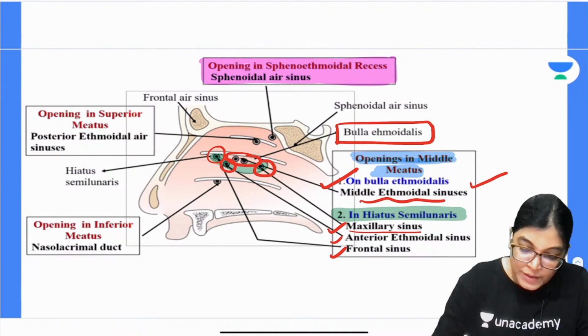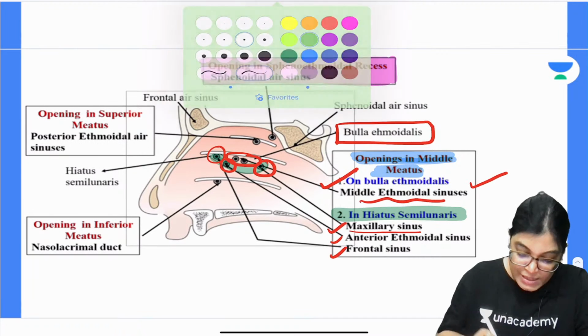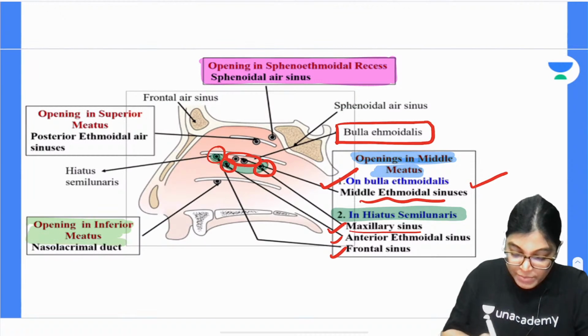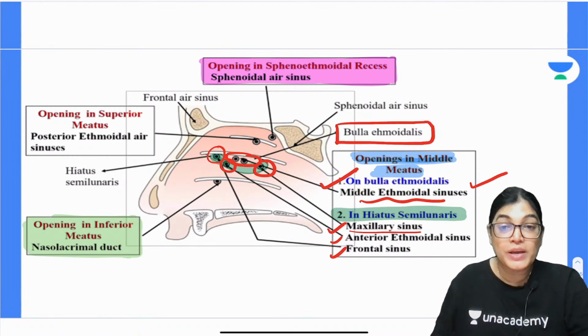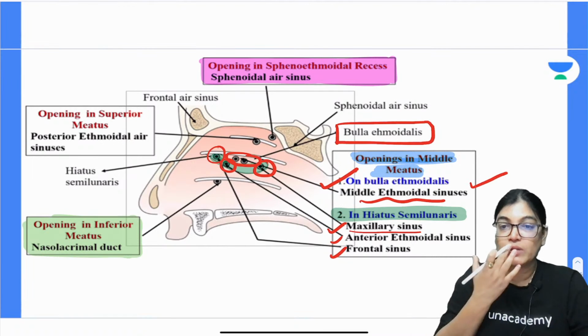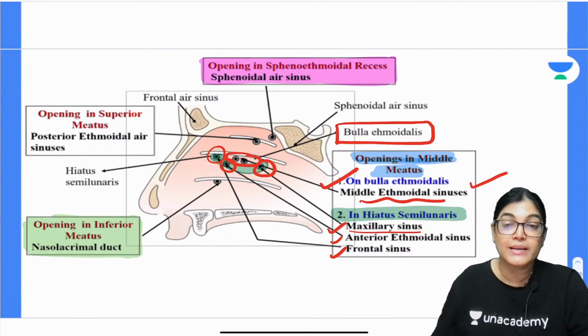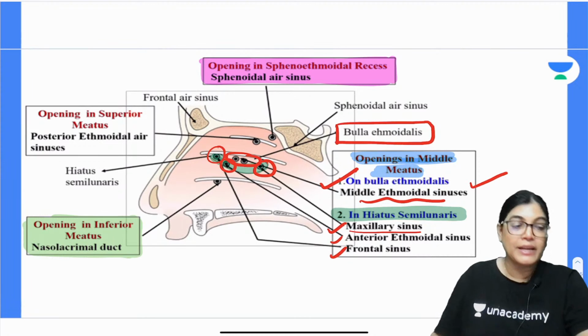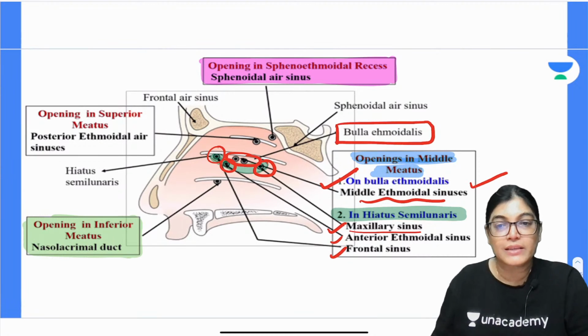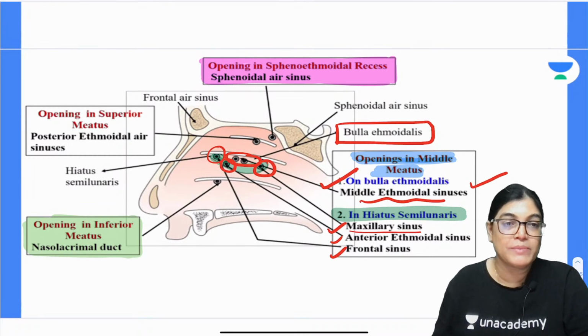Now, if we talk about the openings seen in the inferior meatus, the nasolacrimal duct is opening. So only when we weep or cry, lacrimation occurs. There is also lacrimation and a running nose, because the nasolacrimal duct opening is lying in the inferior nasal meatus.